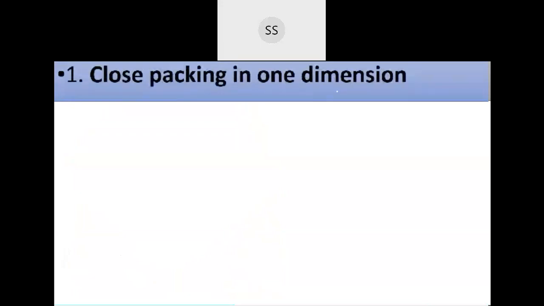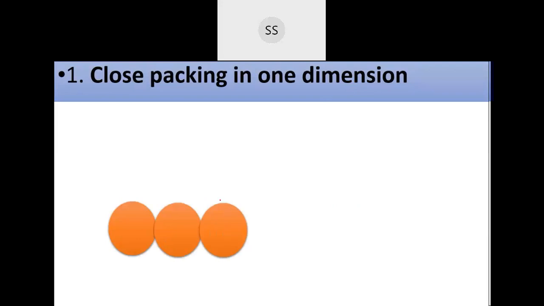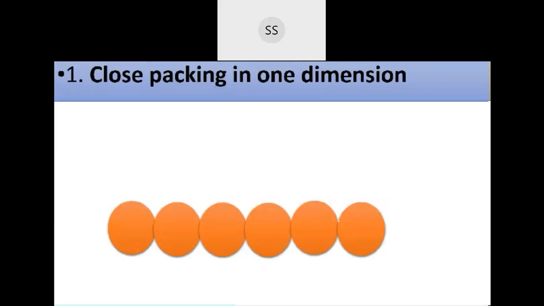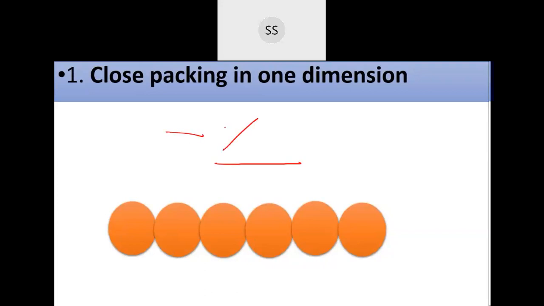So your first topic over here is close packing in one dimension. If you are going to arrange these particles in one dimension, you can think of only one way to arrange them. If I have these atoms which I am considering as spheres, I can arrange the spheres only in one line, either in this direction, that direction, or any other direction. But if I'm arranging them in one dimension, you get only a line. Only one line can be formed in one dimension. This is the only possible way spheres can be arranged touching one another.